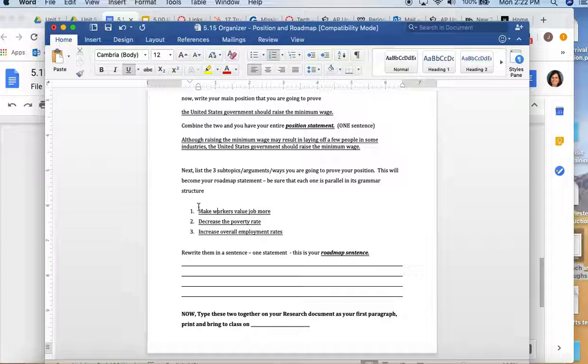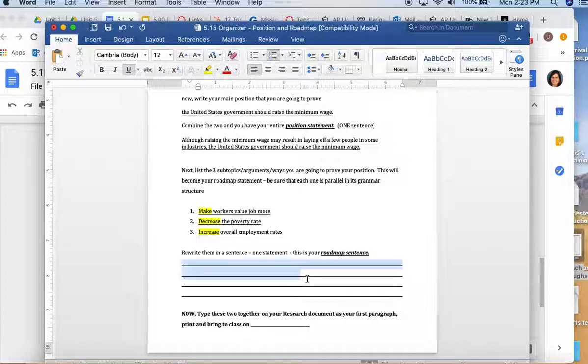Okay, so I want to make sure that this is all grammatically parallel because I have 3 verbs here. If I started off with workers, then I would have a noun. So I want to make sure that all 3 of these are verbs. So again, raising the minimum wage would make workers value jobs more, would decrease the poverty rate, and it would increase overall employment rates. These are 3 different verbs. So again, I'm going to combine them.